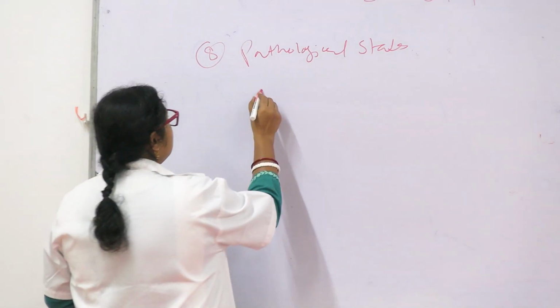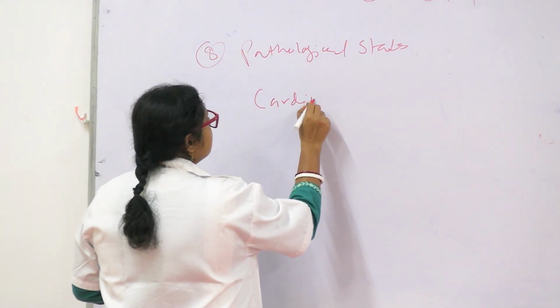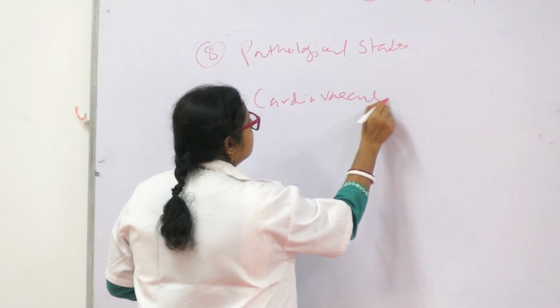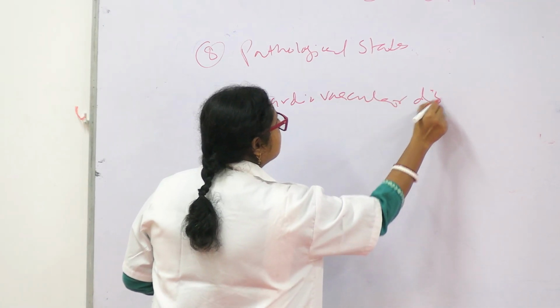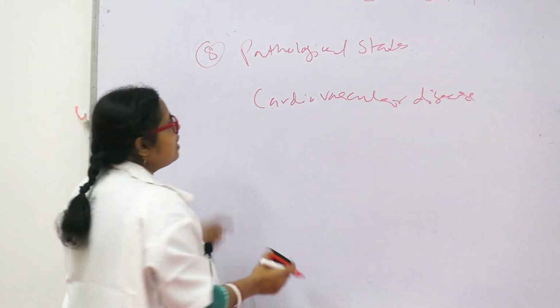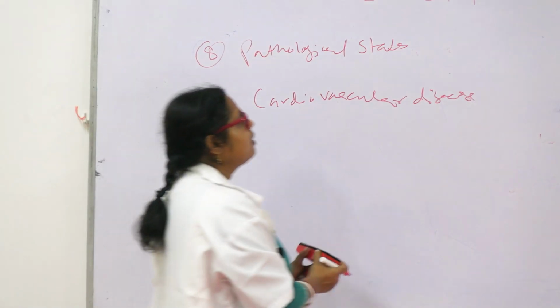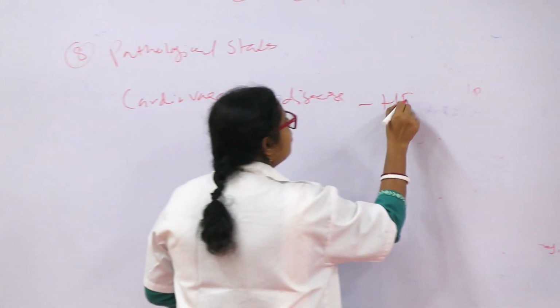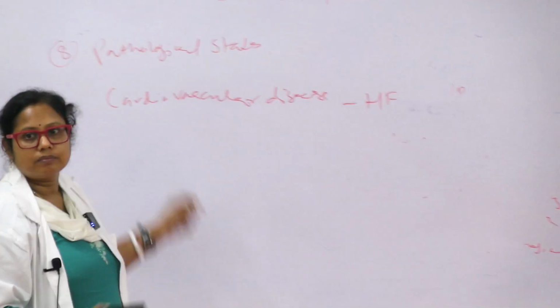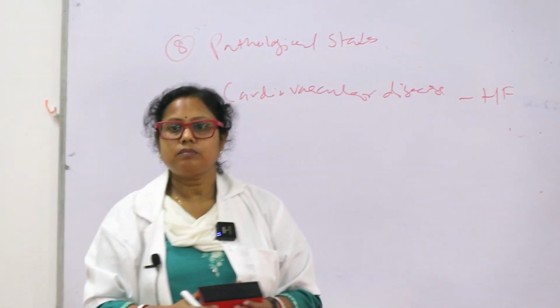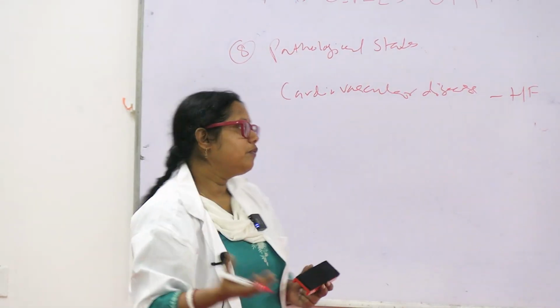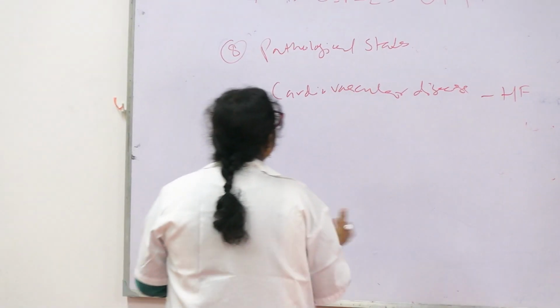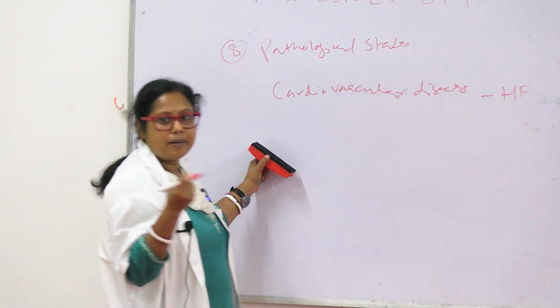Now cardiovascular disease. So cardiovascular disease, suppose heart failure. What happens in heart failure? There is failure of the heart.